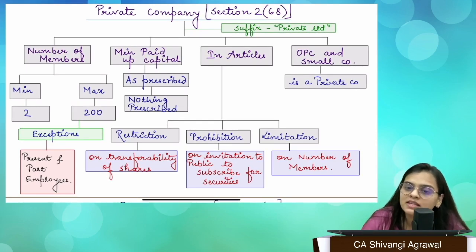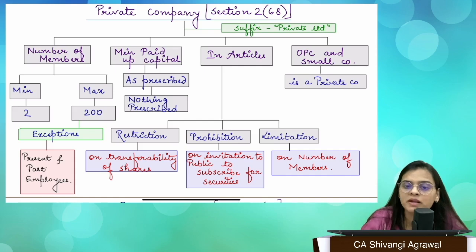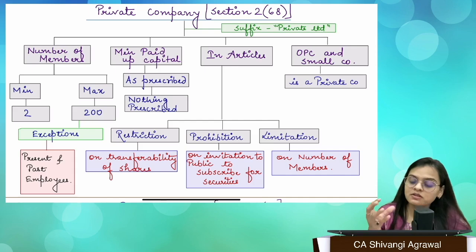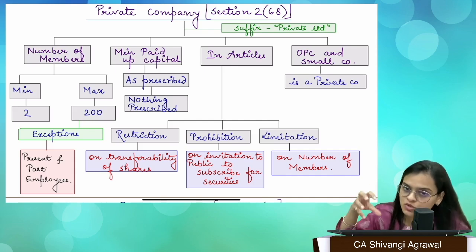A private company basically means a company which has minimum paid up share capital as may be prescribed. Now, nothing has been prescribed, so no minimum paid up share capital has been prescribed. That is point number 1. Secondly, when we talk about private companies, it has 3 things in its articles. What are the 3 things? We have restriction, we have limitation, we have prohibition, right? So there are certain conditions in the articles of association of a private company which must be there.